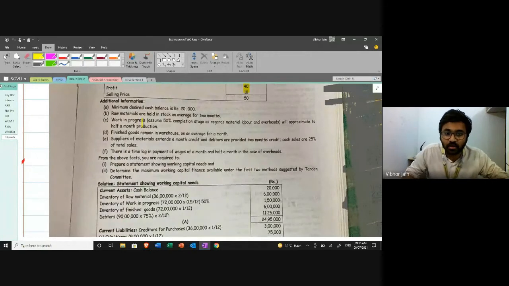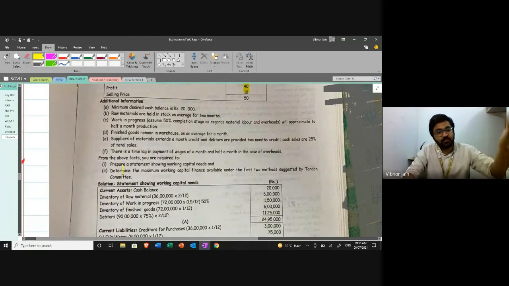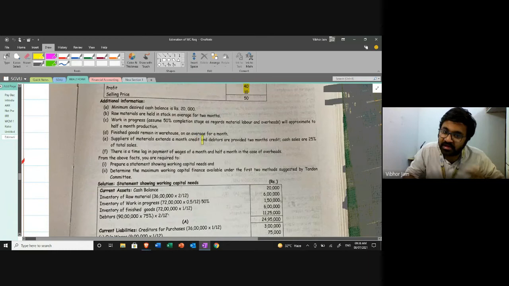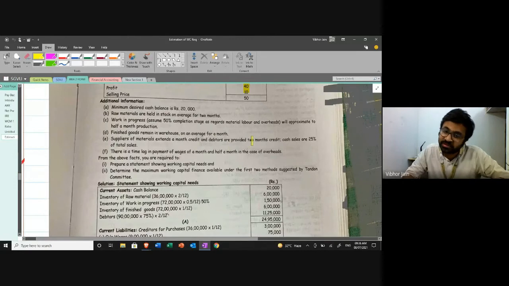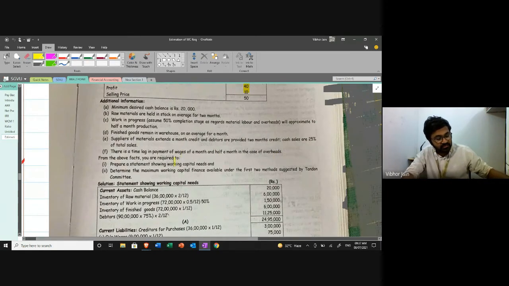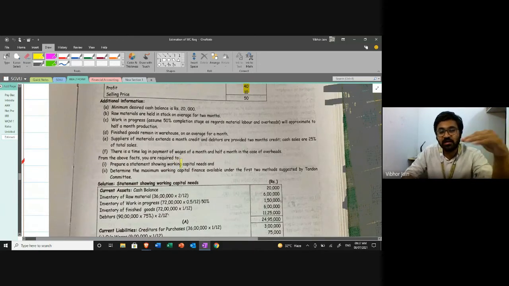Suppliers of material, that means our creditors, extend 1 month credit, and debtors are provided 2 months credit. Cash sales are 25% of total sales. There is a time lag in payment of wages of a month, and half a month in the case of overhead. That means whatever wages I incur, I delay payment by 1 month, and in case of overhead I delay by half a month.